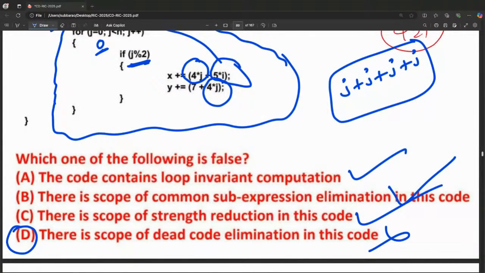Let me know if anyone has any doubt. Loop invariant: the code contains loop invariant computation. True. There is a scope of common sub-expression elimination. Yes. There is a scope of strength reduction. Yes. There is a scope of dead code elimination. No. Everyone is useful here, so there is no chance of dead code elimination.